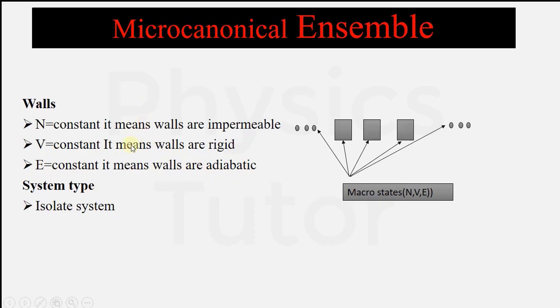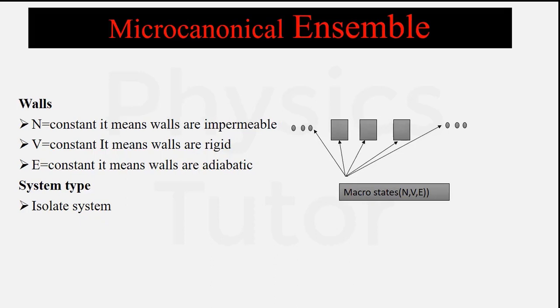So as a result of these three terms, we have an isolated system, which means that no external force enters, and no external energy enters or leaves. So the system will be totally protected. This would be an isolated system, which shows the microcanonical ensemble. For the microcanonical ensemble, we have three conditions: the number of particles, volume and energy must stay the same. If we have another condition, then this would not be a microcanonical ensemble.